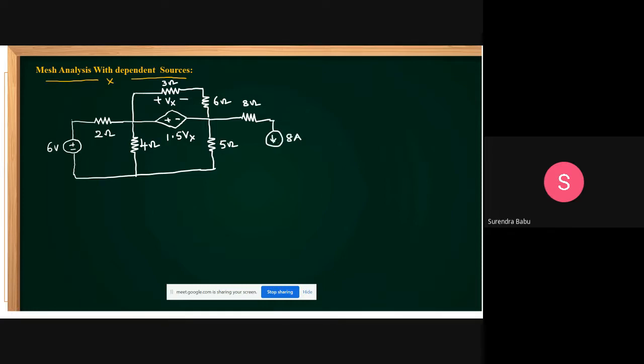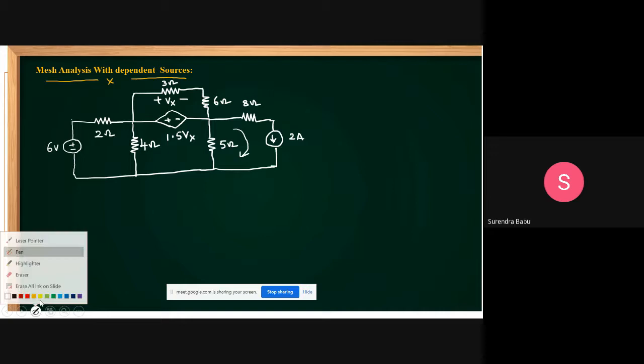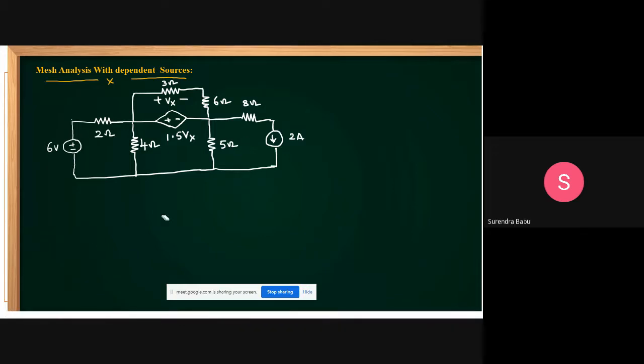It's not 8 amperes, it's a 2 ampere source. Yes, friends, now I am taking this as I1. I'm applying mesh analysis here. How to proceed in this case? Please concentrate.